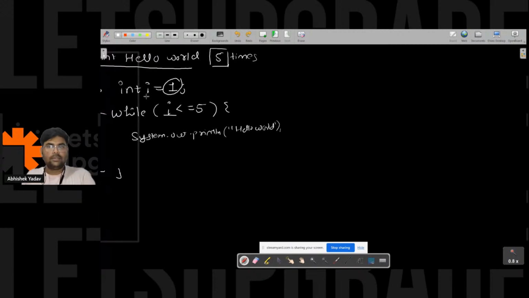Correct, i plus plus, right? So here I have to update the value of i after each execution of the body of the while loop. That is, after each iteration of the body of the while loop, I want to increment the value of i by 1, right? This is the code here. Let's try to dry run the code.